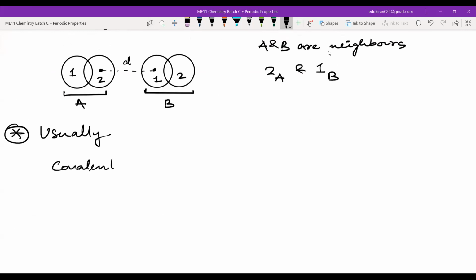Covalent radius is the smallest, then comes metallic, and after that comes van der Waals. So covalent radius is the smallest, then metallic, and then van der Waals radius.